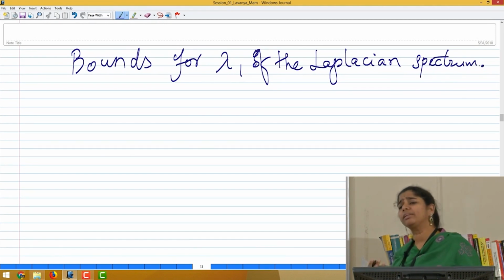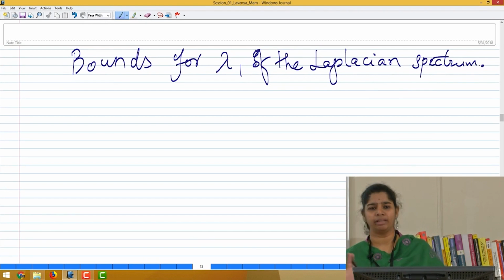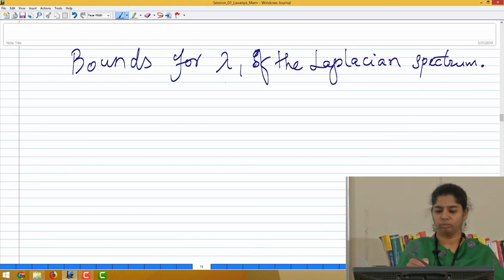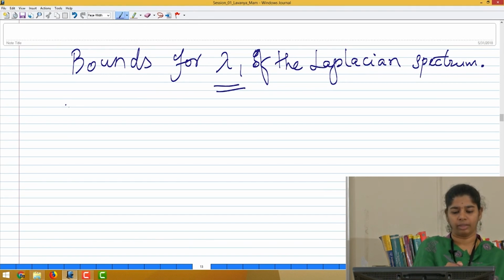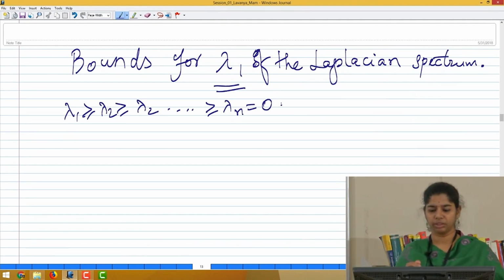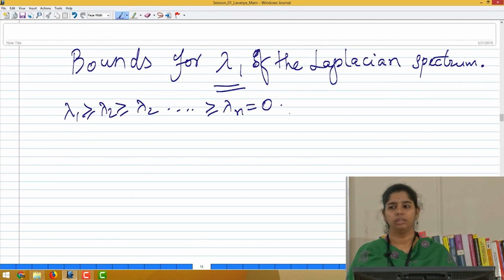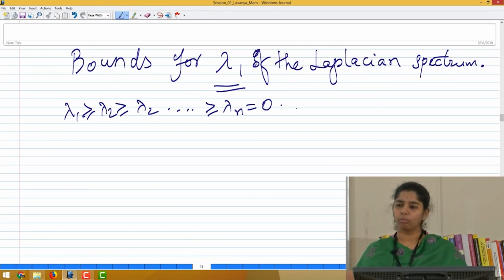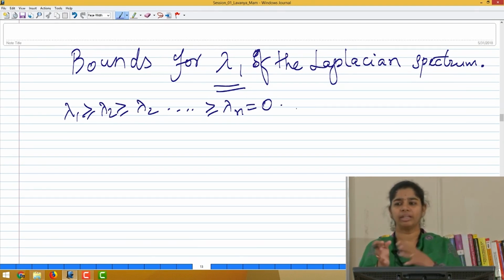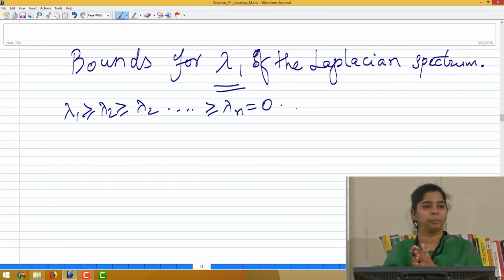So, what do you expect the largest eigenvalue to take as values? How far can we go? We are talking about lambda 1. So, we are already considering the arrangement lambda 1 is greater than or equal to lambda 2, and we know at least lambda n is equal to 0. So, this much we know. The question is, what can the value of lambda 1 be, or what is the range where lambda 1 will be lying?